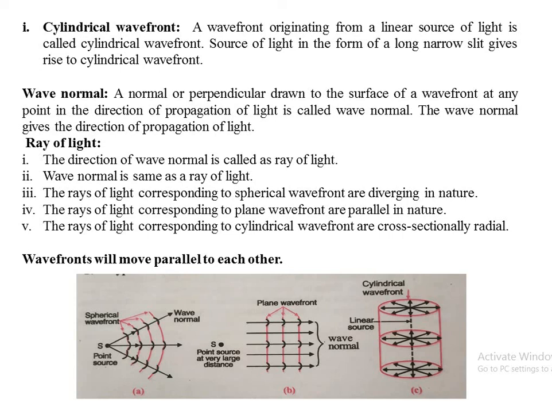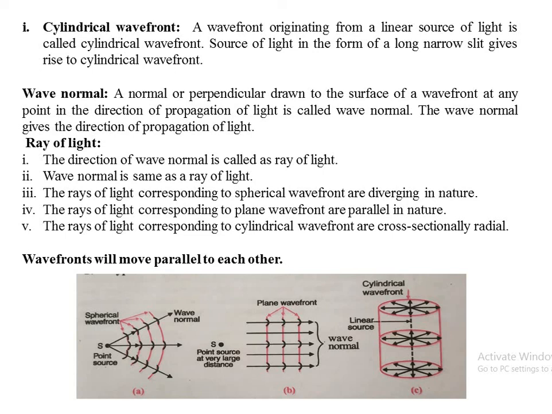Next point is a ray of light. The direction of wave normal is called a ray of light. Wave normal is the same as a ray of light. The rays of light corresponding to spherical wavefronts are diverging in nature. Observe figure A. The three directed arrows are diverging in nature.